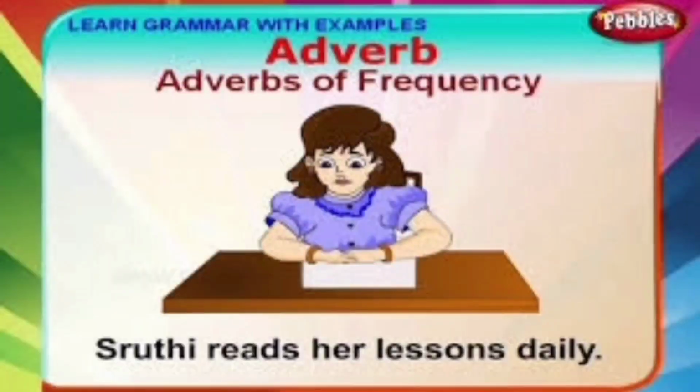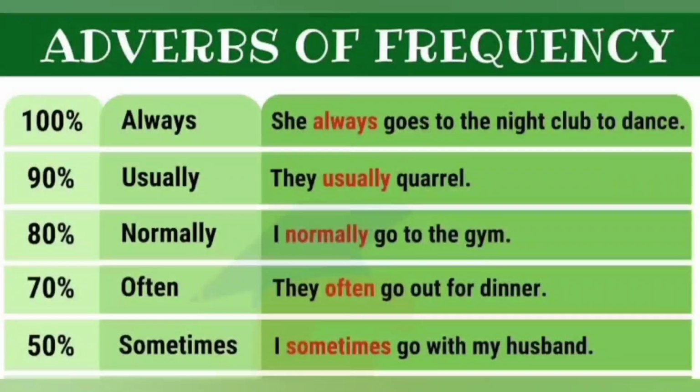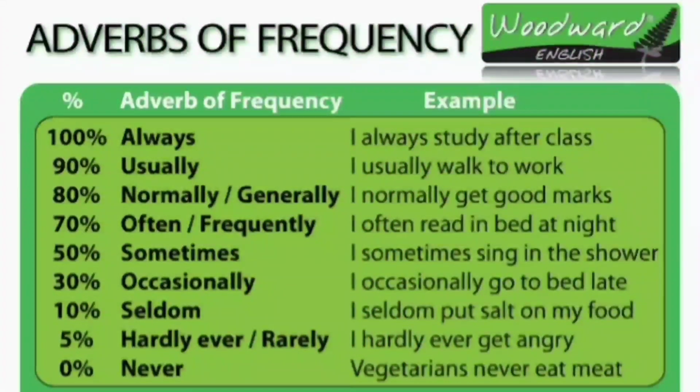The adverbs that tell us how many times something happens or does not happen are called adverbs of frequency. These are the words we are commonly using for adverbs of frequency: always, usually, normally, often, sometimes, etc. I always study after class. I usually walk to work. I normally get good marks. I often read in bed at night.